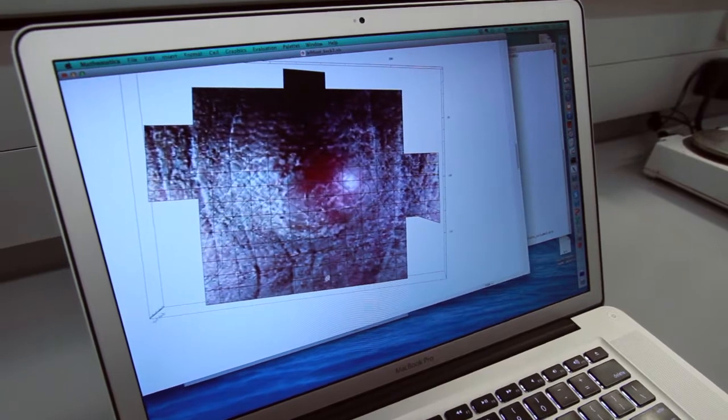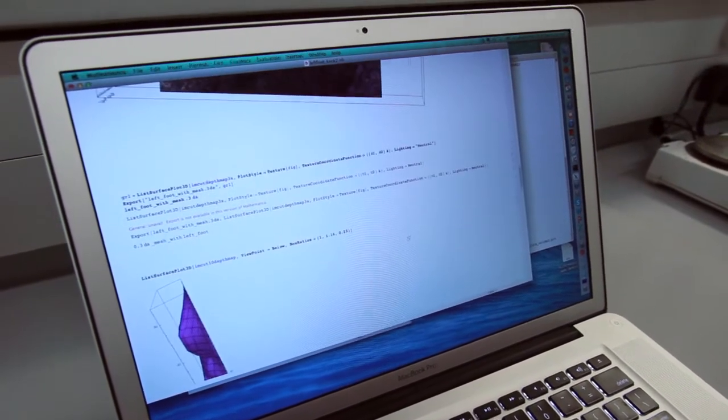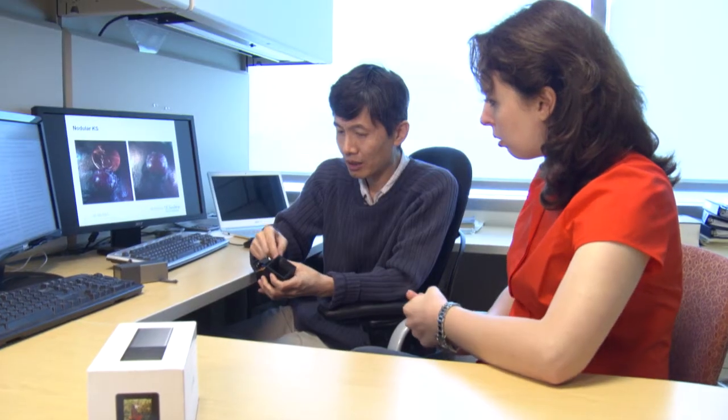Kaposi sarcoma is a type of cancer that's not very common in the US, but it's the most common kind of cancer among men in Mozambique, and it's typically associated with AIDS infection. In this project, we come up with a simple solution to improve patient care in resource-limited settings.